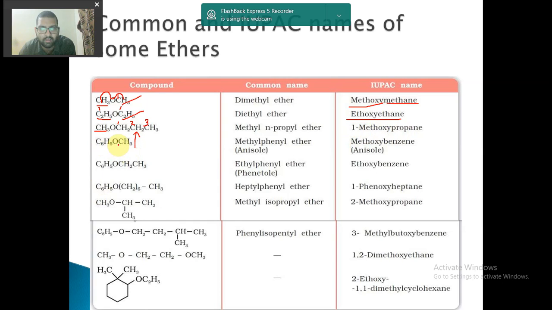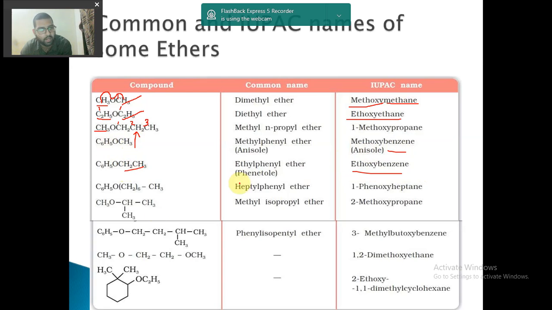Now you see what it is. CH3 and this C6H5. So it is actually CH3O C6H5. So it is methoxybenzene. Okay. So the larger chain will be called the alkane group. What is this? CH2 CH3O C6H5. This is ethoxybenzene. Okay.